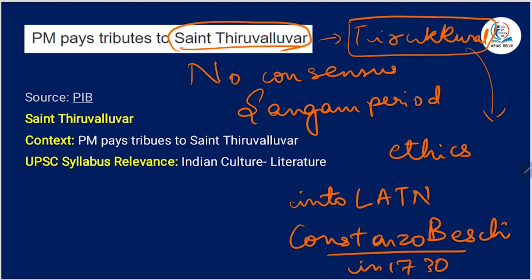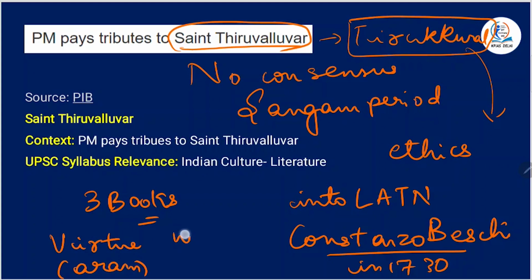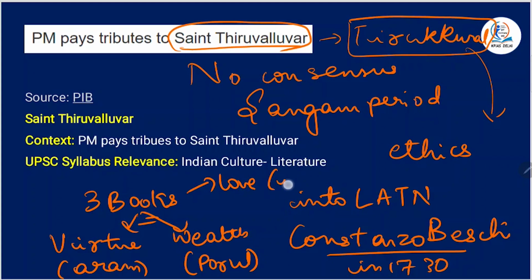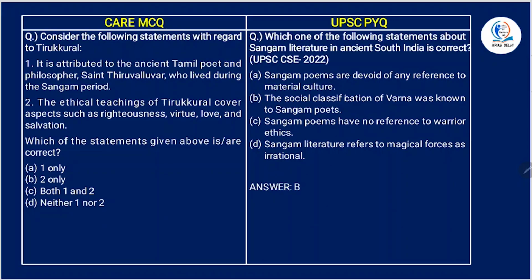The text is divided into 3 books, with teachings on virtue or aram, wealth or porul, and love or inbam. So these things you have to remember.